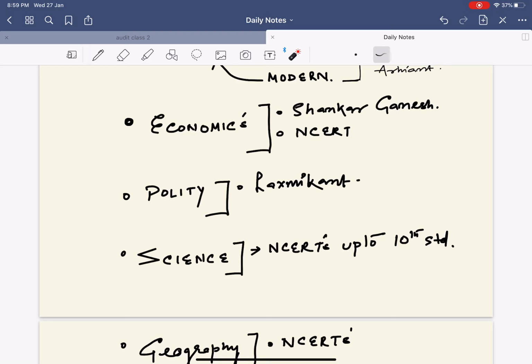Now let me talk about one more problem with Lakshmikant. Most of you have complained that Lakshmikant is quite a bulky book and that you might not be able to finish it. I agree with that. It is quite bulky and you might not be able to finish it. Hence, like I suggested, go for Tarun Goel or Arihant.